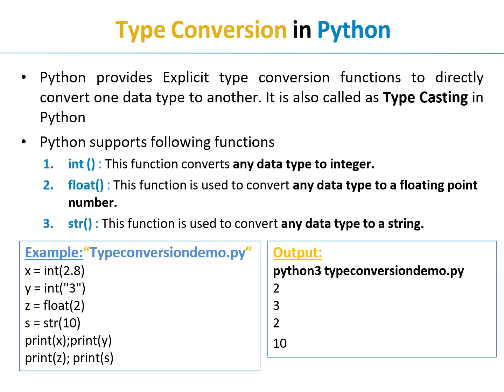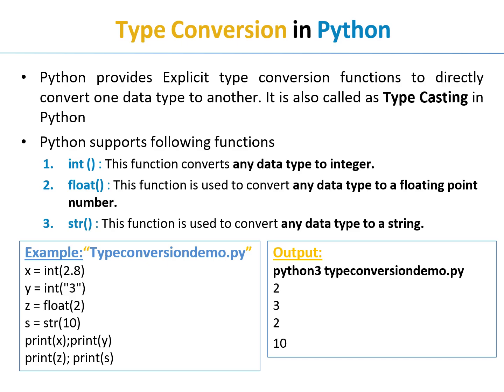For example, type conversions demo.py: x equal to int(2.8). Here 2.8 is a floating point value, but we use the function int of 2.8, so the value of x is considered an integer. The output is 2.